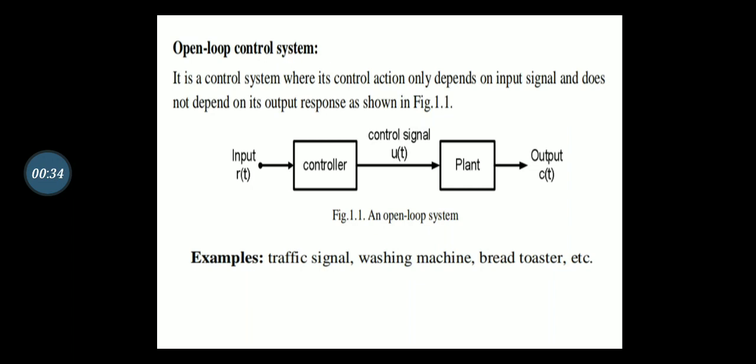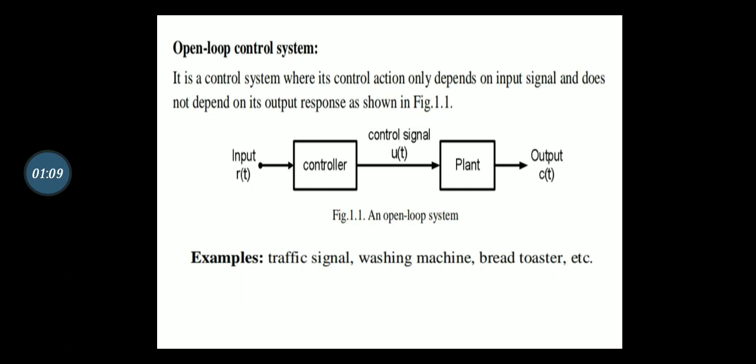Open loop control system, as you know, any control system is to be considered. It consists of a plant which has the output response that is called the controlled output, C of t, a control signal U of t, which is produced by the controller, and an input signal, also called the reference input, represented as R of t.